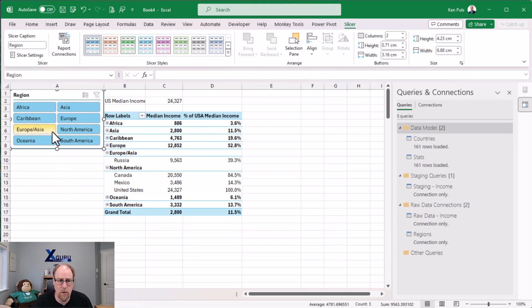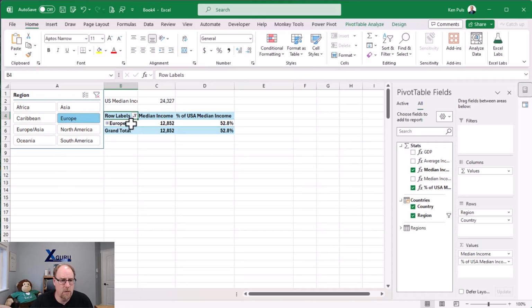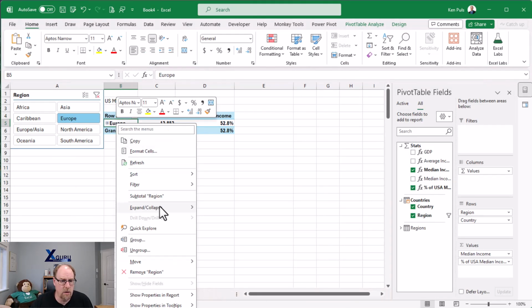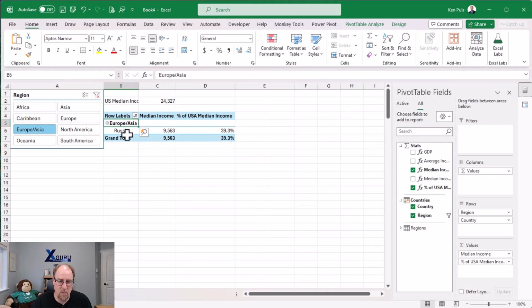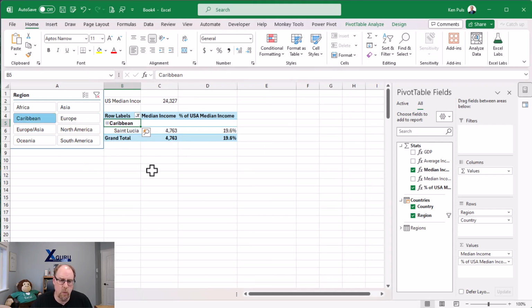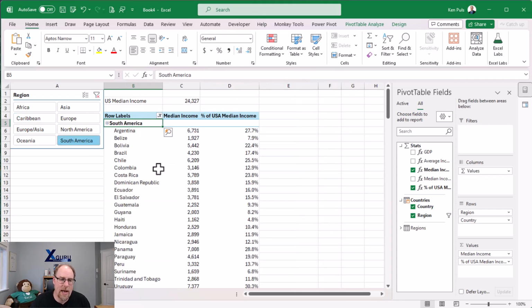So now here's what we can see. Europe, well, let me expand everything here. Expand entire field. So here's all of our European countries. Europe, Asia, we've got Russia, which I think I want to move the classification of. Caribbean, oh, this is weird. Why is there only one Caribbean country? Well, because of the way that ChatGPT organized the data, Belize, Haiti, Jamaica, all of these ended up in South America, which is not ideal. So I need to fix this data.